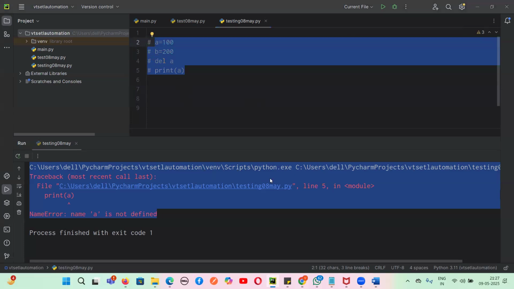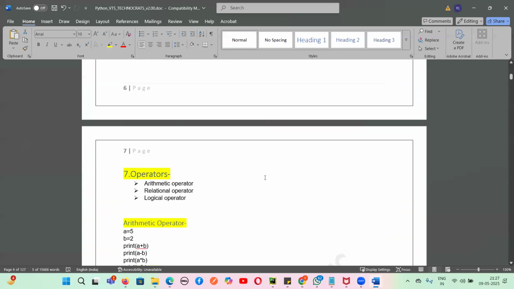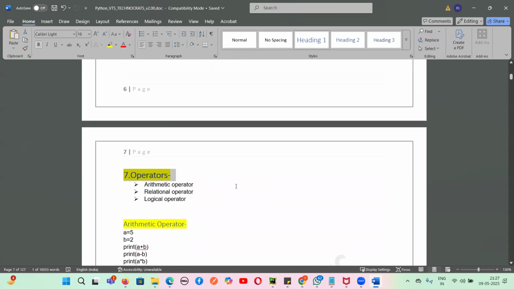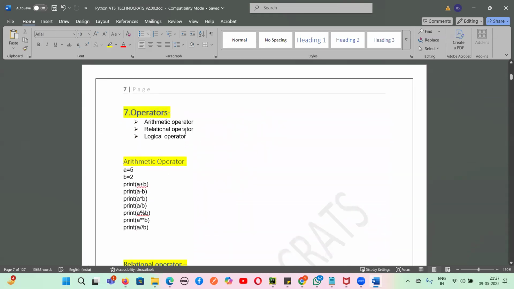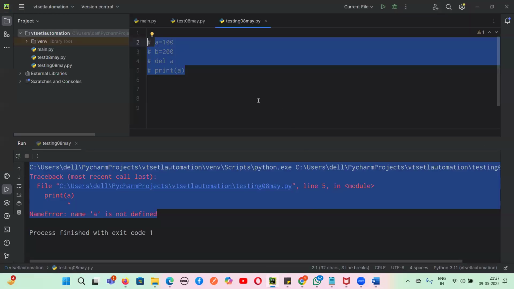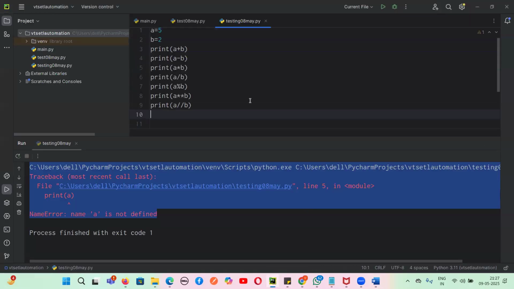Now, next. The next topic is, guys, operators. Every programming language has some operators. There is something called an arithmetic operator, a relational operator, and a logical operator. One by one, we are going to learn everything. Our first focus is the arithmetic operator. So let us just see what an arithmetic operator is and how we will use this.